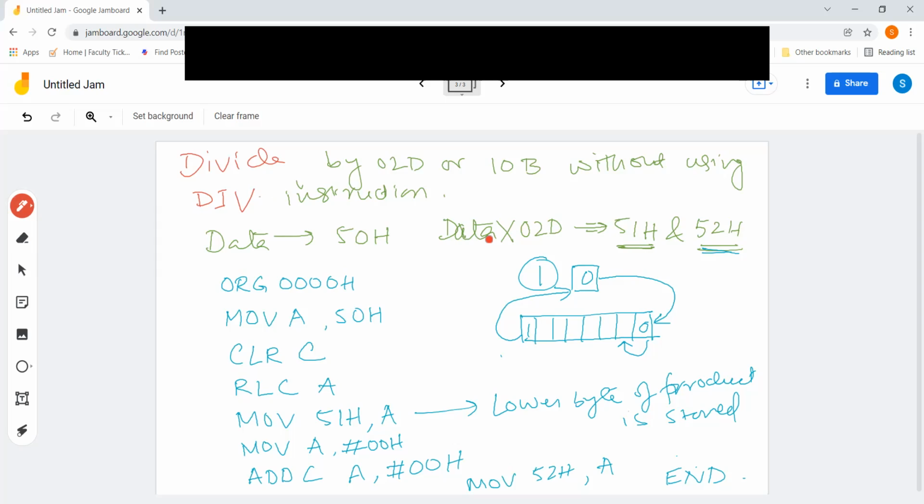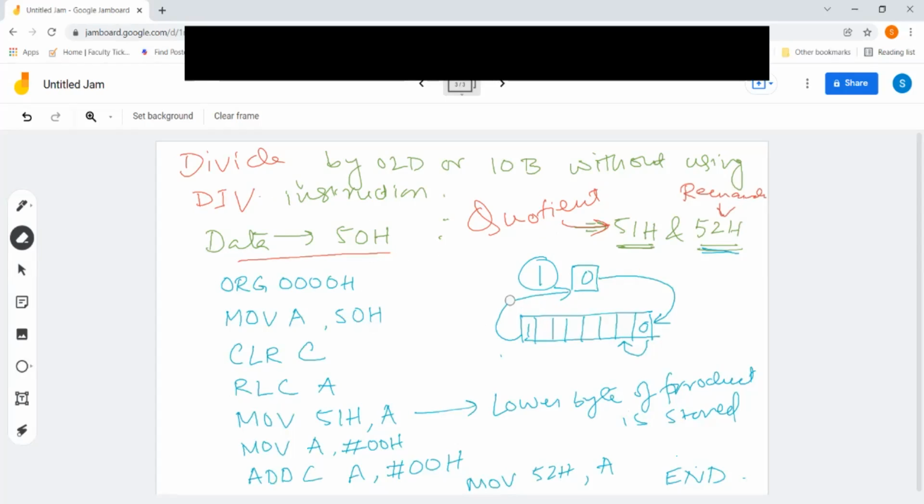The data is already there in 50 hex. We are going to store the quotient in 51 hex and the remainder in 52 hex. That is our purpose.